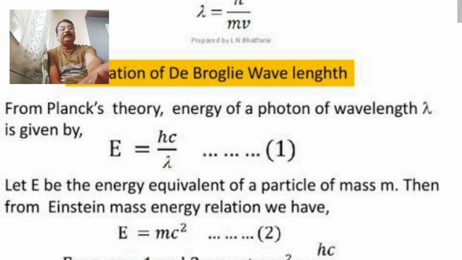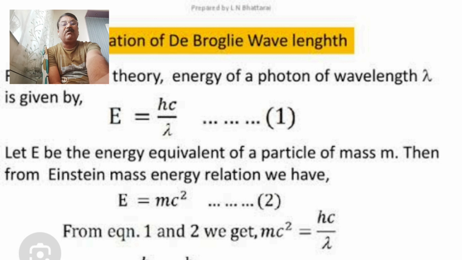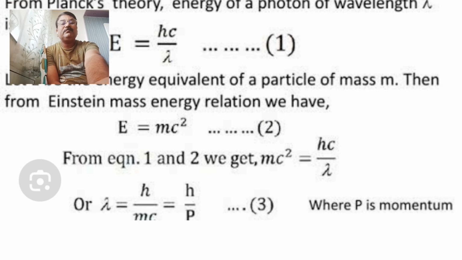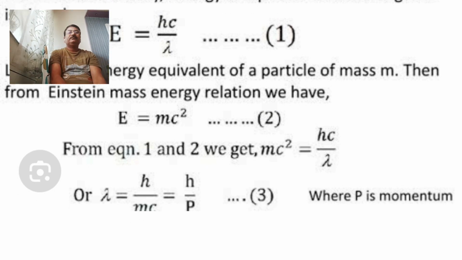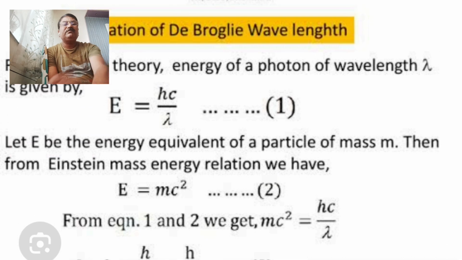In that, E is the energy of light radiation, m is the mass of the particle, and c is the velocity of light. Now you have to focus on equation first and equation second. I will slowly repeat.